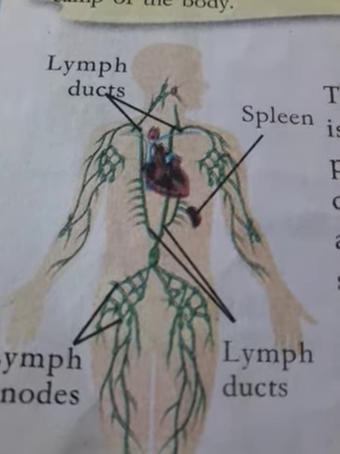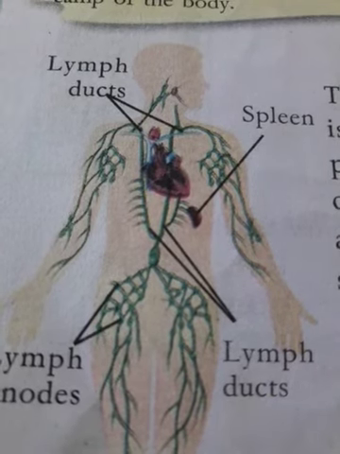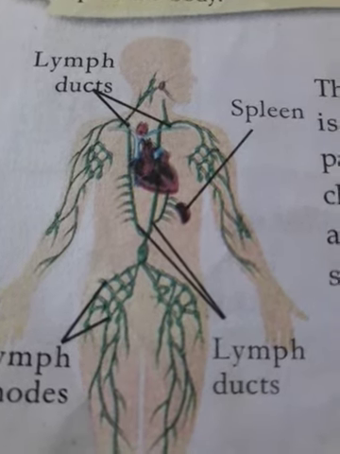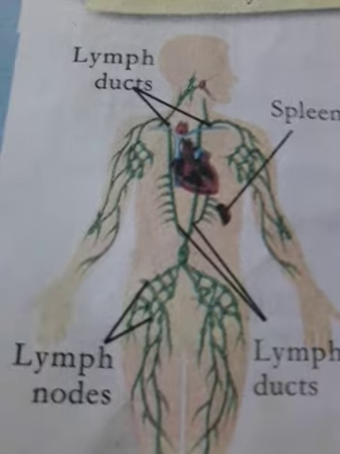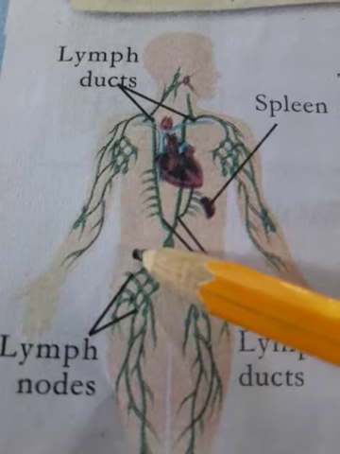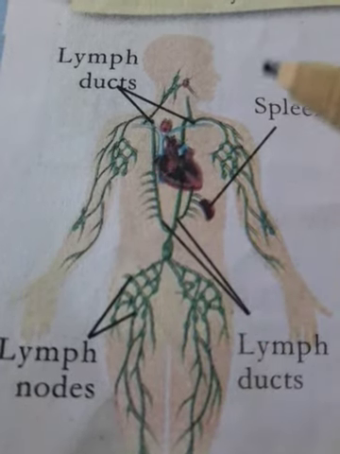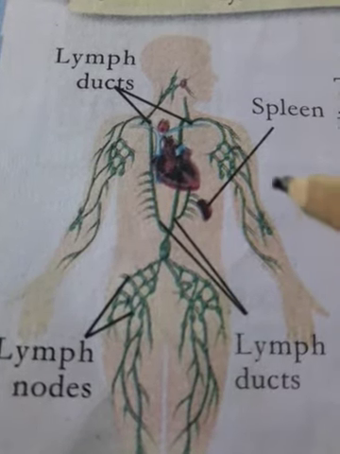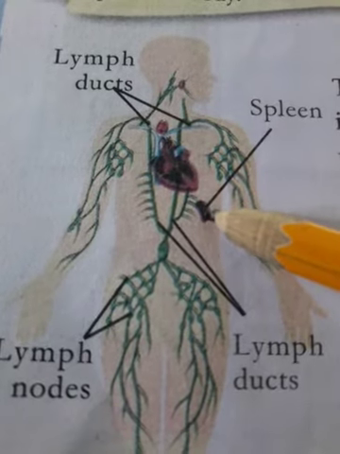The lymphatic system consists of large and small lymph ducts, lymph nodes, lymph, and a spleen. This bulging region is called a lymph node. Lymph is the fluid inside the lymphatic system.